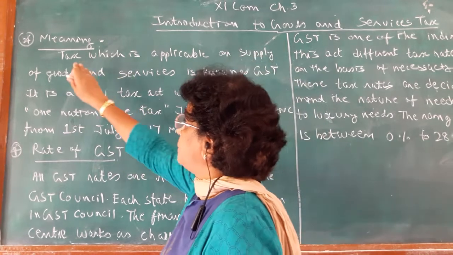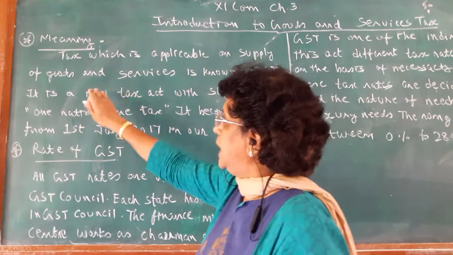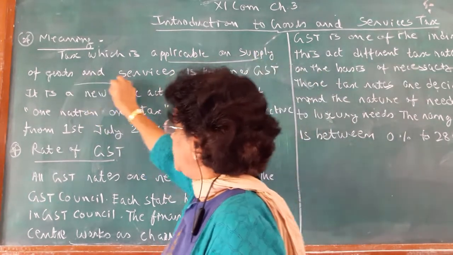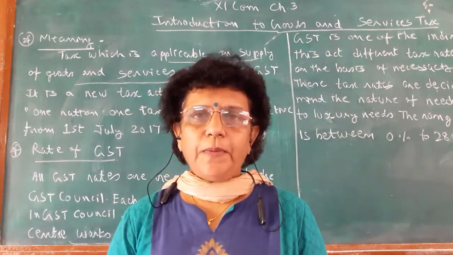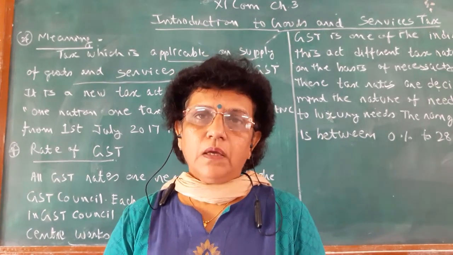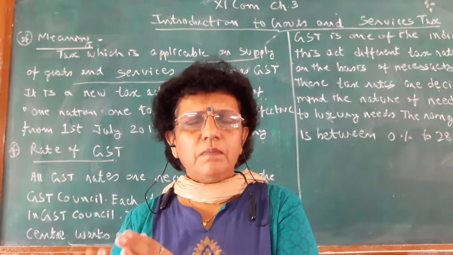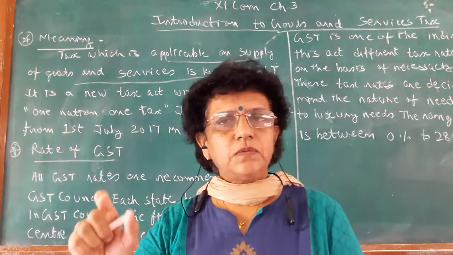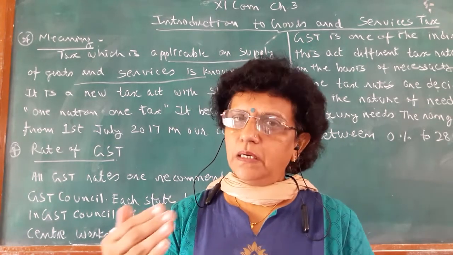The first meaning is that the tax which is applicable on the supply of goods and services is known as GST. See, if you remember, earlier so many taxes were there. We used to pay VAT, sales tax, Mahajan Lago, octroi, different taxes under different heads. Because of that, the calculation became difficult.